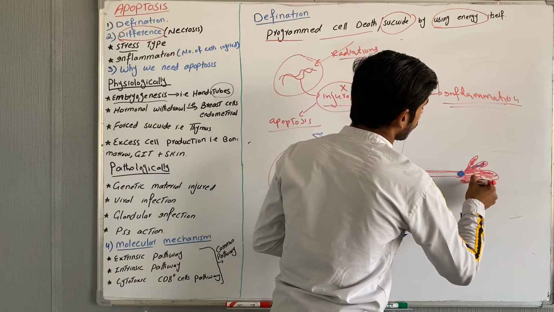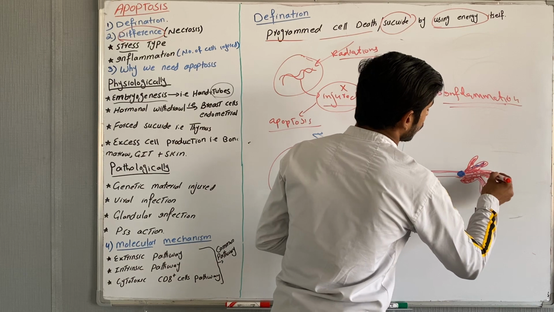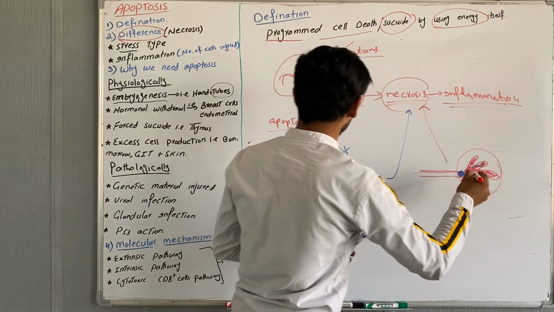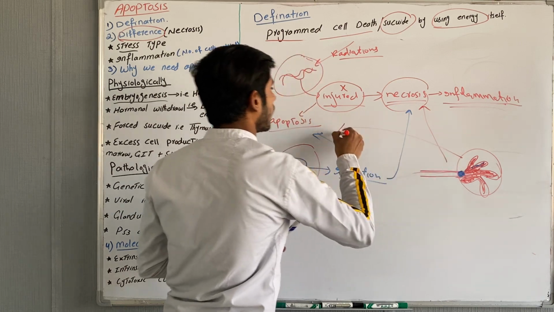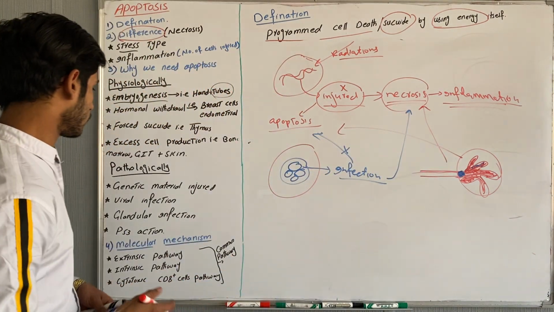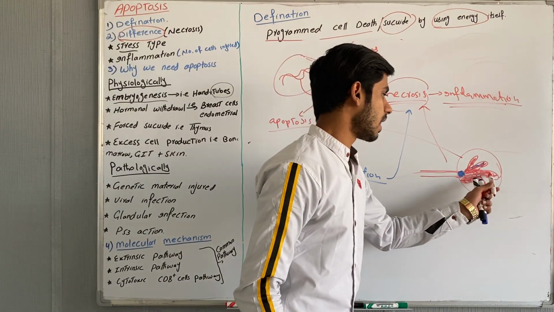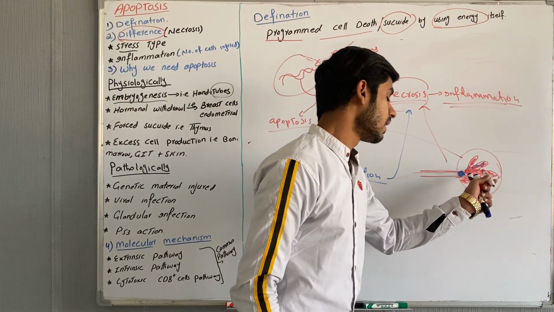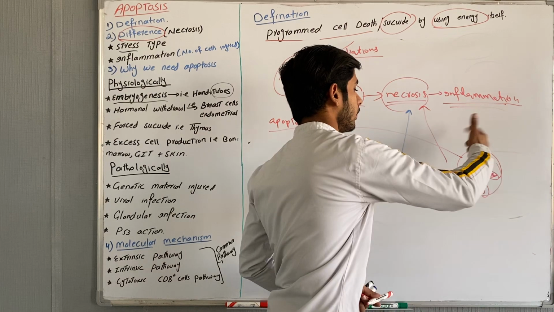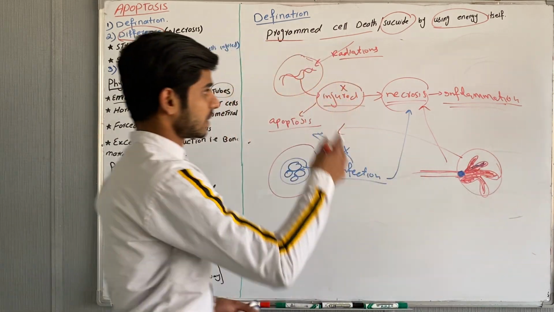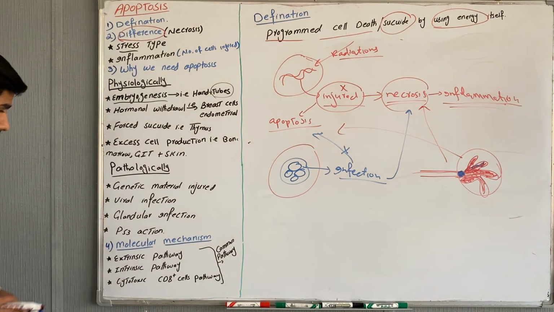When they accumulate, they can cause infection. To avoid necrosis and inflammation, these cells will undergo apoptosis. So this is the glandular structural infection. There may be a block, so the glandular production will accumulate, and where they accumulate, these cells undergo apoptosis, otherwise it will cause necrosis and inflammation.